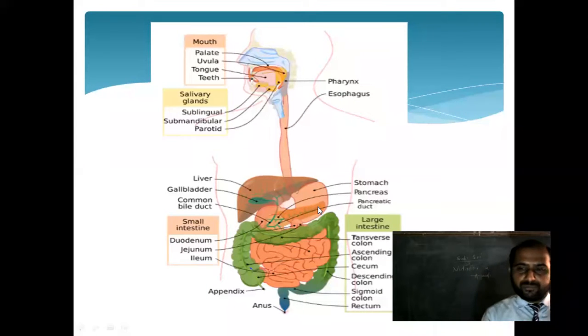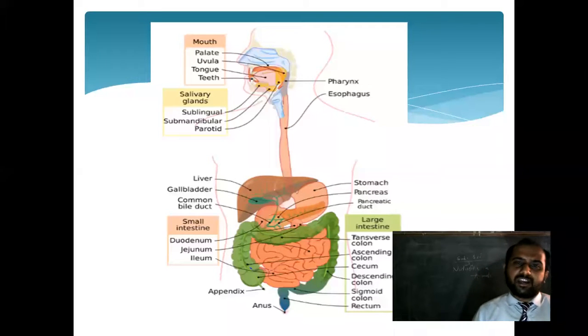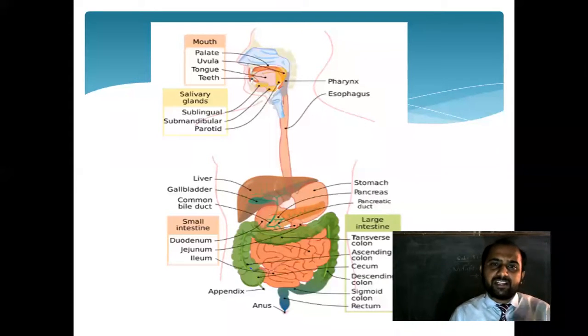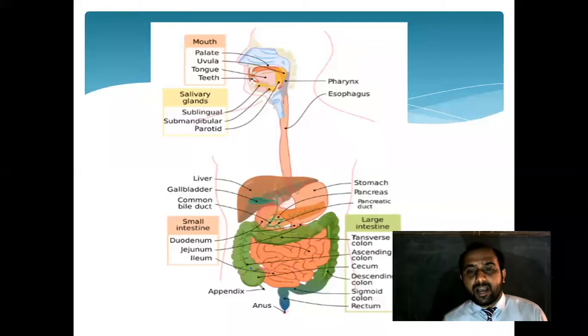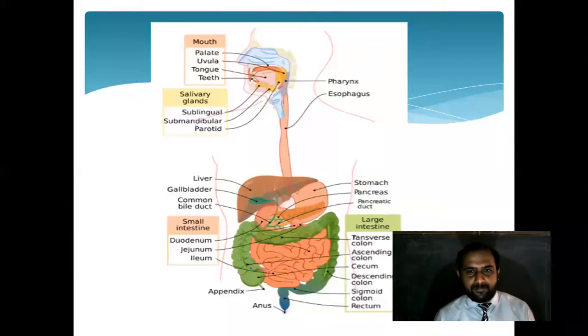Yes, now in front of you, this diagram is there. In that, you can see how it starts, for example, from the mouth. After that, it goes to the esophagus. After the esophagus, there is a sac-like structure that is called the stomach. After the stomach, it enters into the small intestine. After that, the large intestine, then the rectum, and after that, it goes throughout the body.